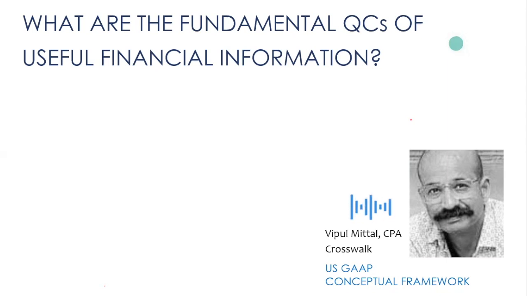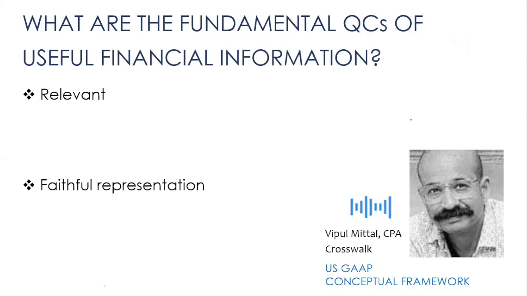Now, the objective of general purpose financial reporting is to provide financial information that is useful to investors, lenders, and creditors. Now, when do you say that financial information is useful? Financial information is useful when it has certain fundamental qualitative characteristics. These fundamental qualitative characteristics are relevant and faithful representation. So if financial information is to be useful, it must be relevant and faithfully represents what it intends to represent.